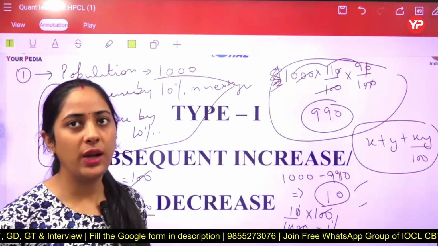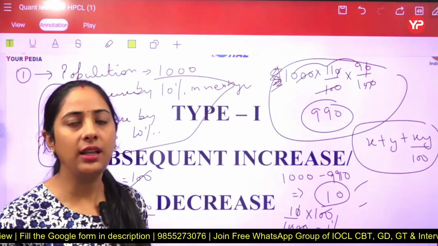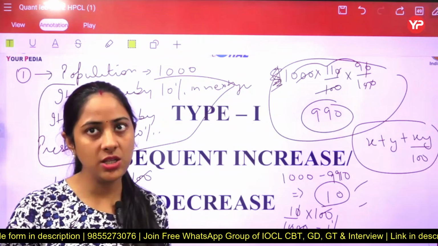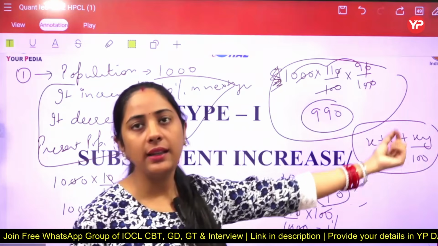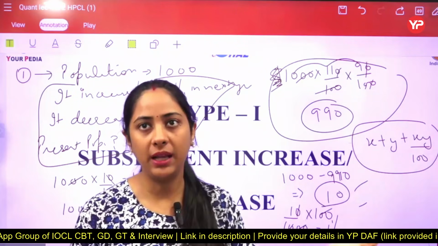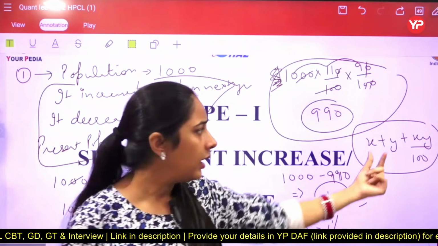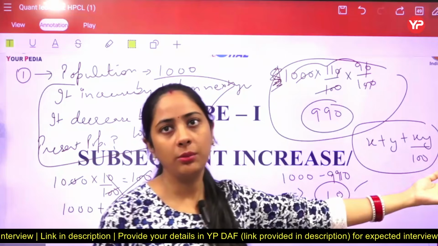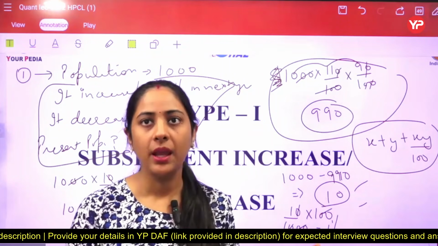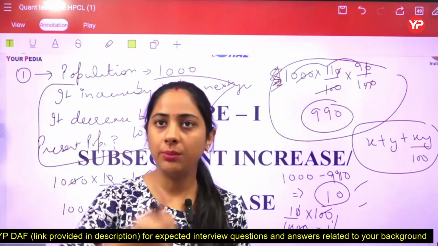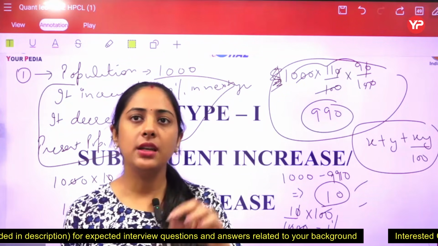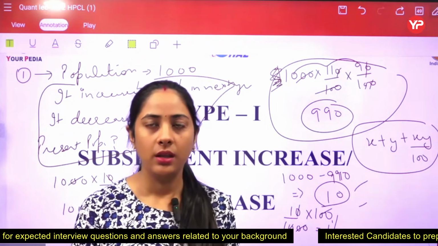What is x here, what is y here? Let me just clarify that thing. X is the first change and y is the second change. Firstly we have to add these, and then xy, it means multiply, and 100 is at the bottom of the multiply of x and y. Now the next point is, if there is an increment, take the value in the positive manner, if there is a decrement, minus value. Got it?